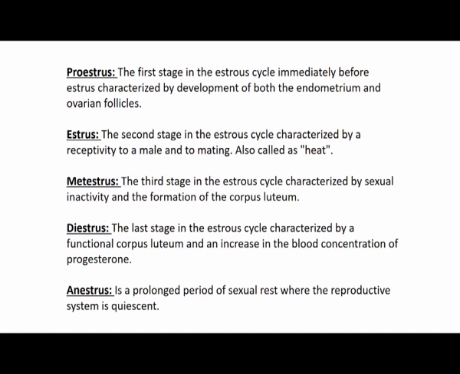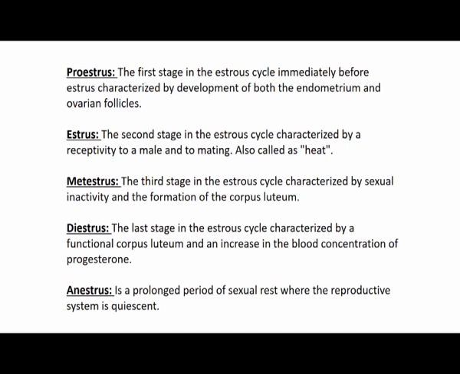So, the next stage is metestrus. This is the third stage of the estrus cycle, and it is characterized by the fact that the mating is over, and the sperm and ova have fused and formed the zygote. Now, what is the next stage? What we discuss is the corpus luteum. So, there will be sexual inactivity. There is no sexual behavior in animals after the estrus stage, and then there will be a formation of the corpus luteum, and this corpus luteum will secrete the hormone progesterone in the next stage, diestrus.